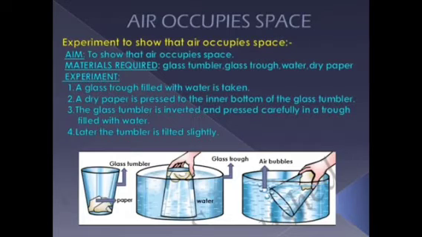Then the glass tumbler is inverted and pressed carefully in a trough filled with water. So now, after pressing the paper into the glass tumbler, you will invert the tumbler and then press it carefully inside the trough filled with water. You can see in the second picture. Later, the tumbler is tilted slightly. In the third picture, you can see the tumbler is slightly tilted. Now let's see what happens.